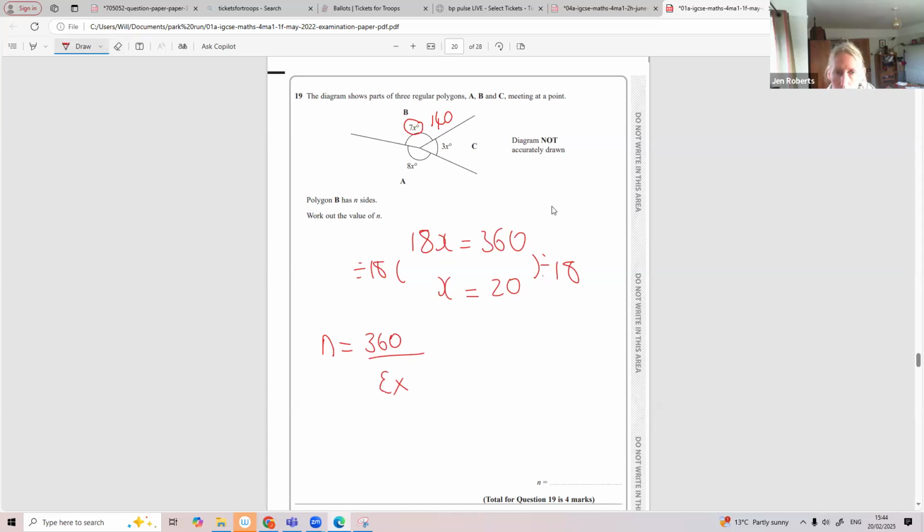Well, we know your interior plus your exterior add up to 180. This is your interior angle. What's 180 minus 140? 40. Exterior angle is 40, which makes it a lot easier. 360 divided by 40 is 9.